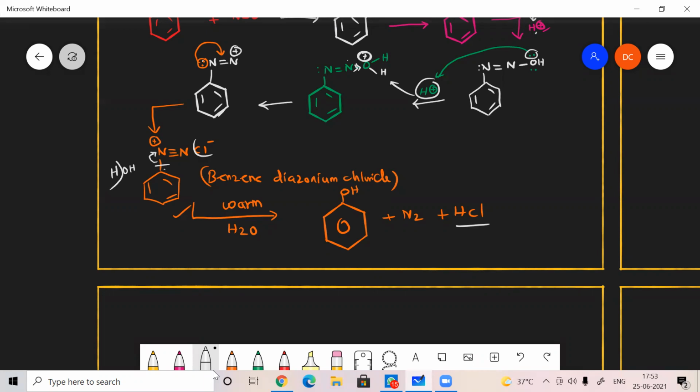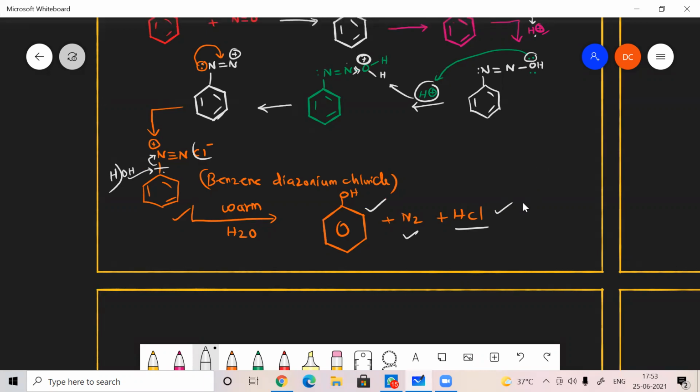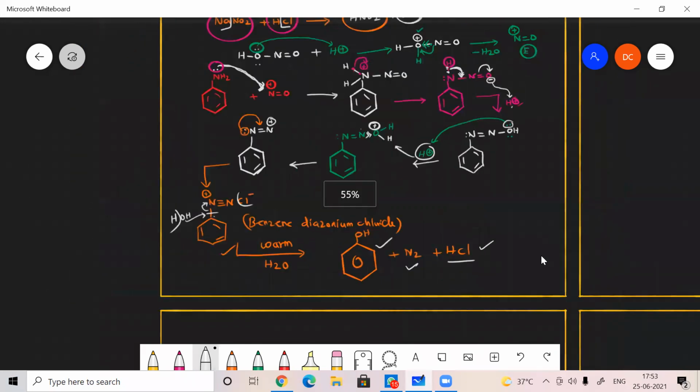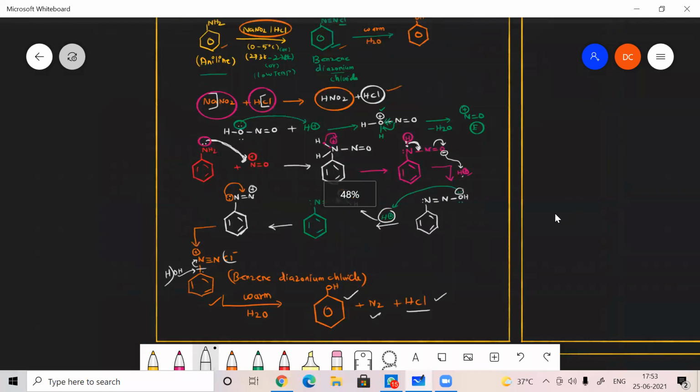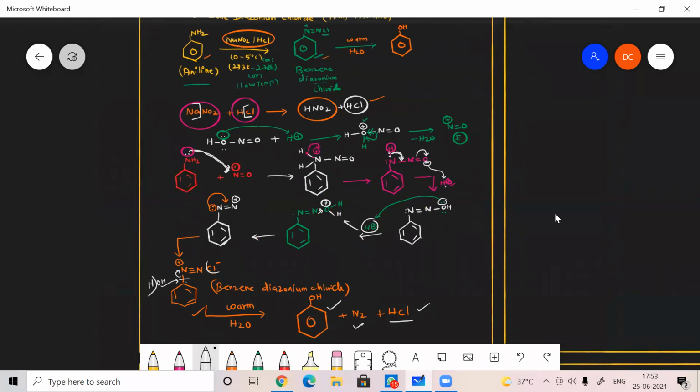To that positive charge, the OH will be attached. So I can get phenol, nitrogen gas, as well as HCl. So here, this is the third mechanism. This is the third reaction by which we can prepare phenol from aniline and the benzene diazonium chloride.